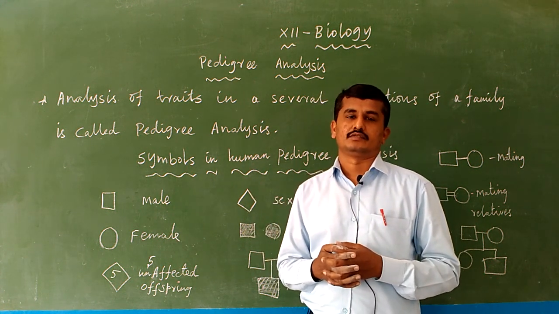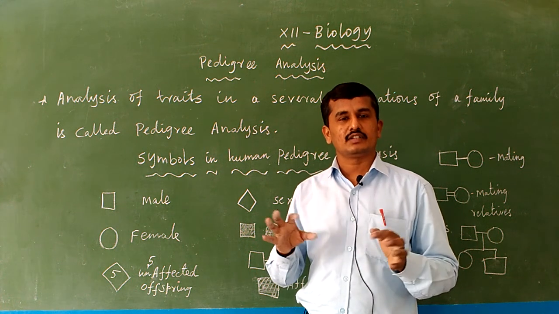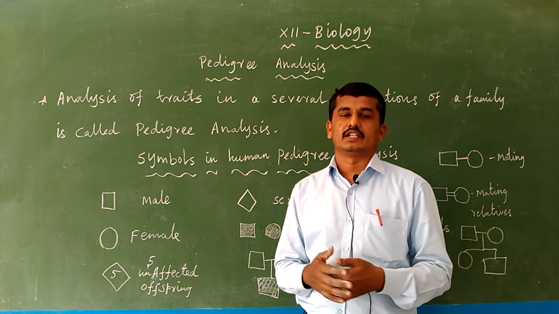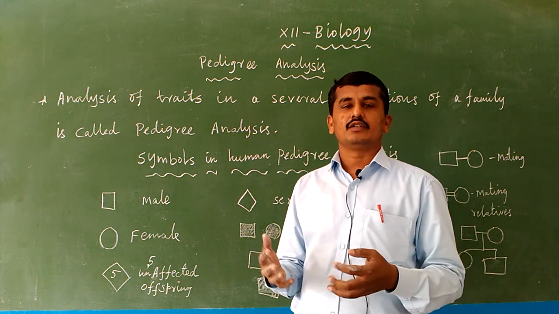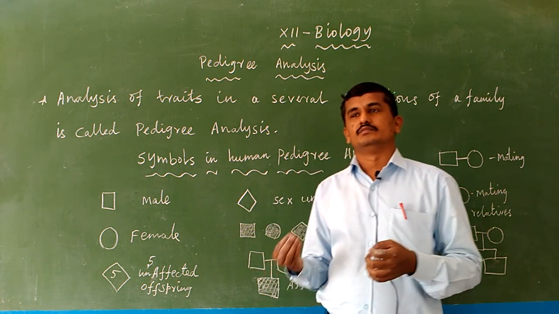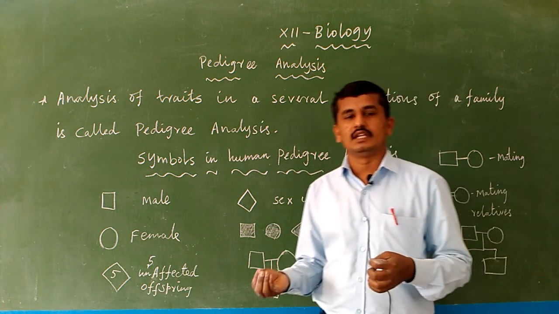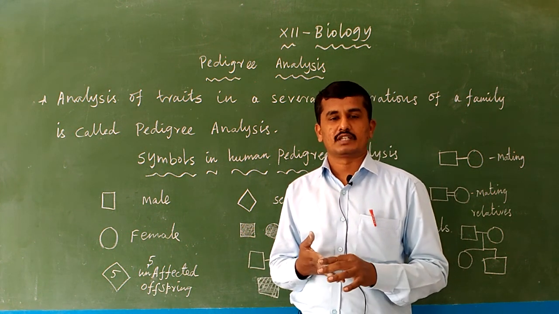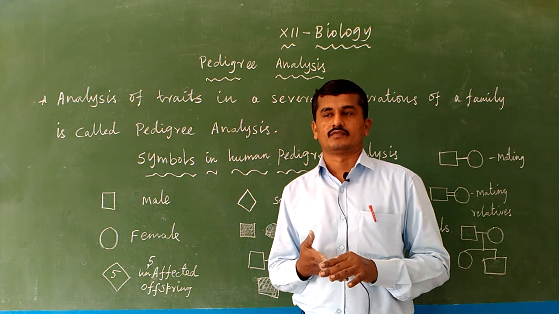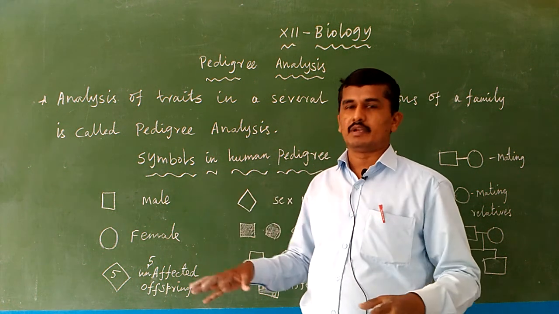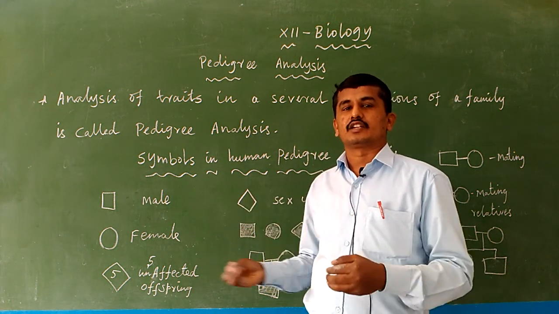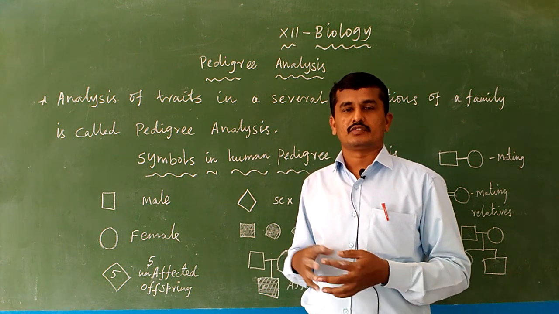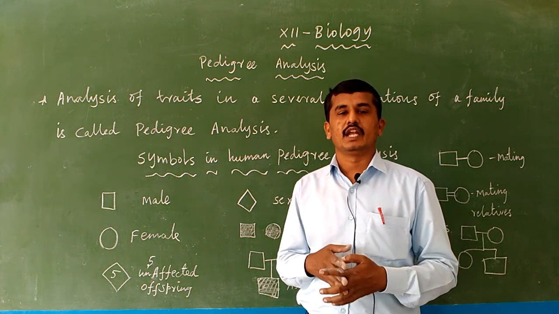By analyzing the family history across different generations, we conclude which organism, male or female, becomes affected by the genetic disorders. So analyzing the family history and explaining the genetic disorders is known as pedigree analysis.